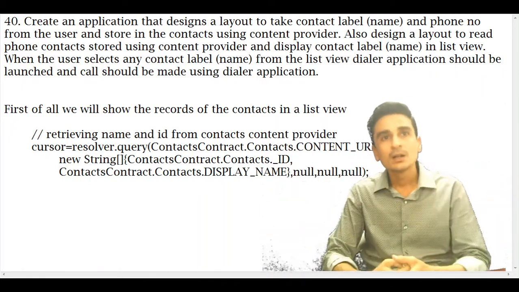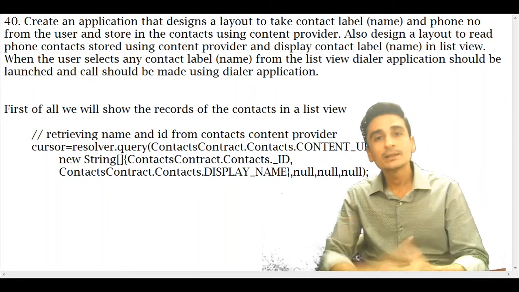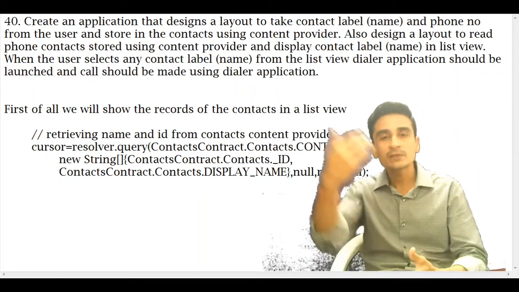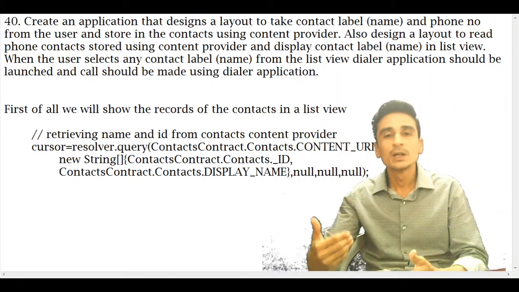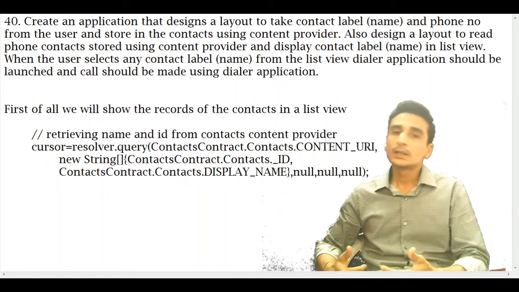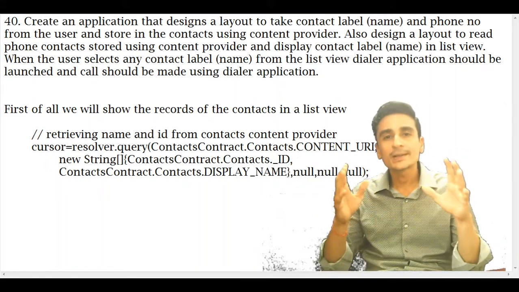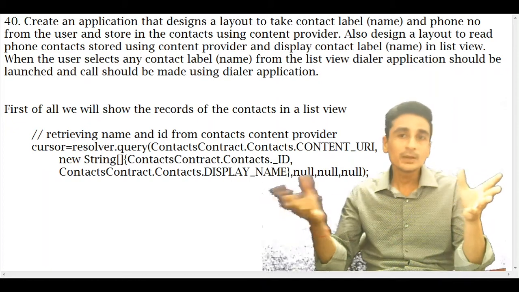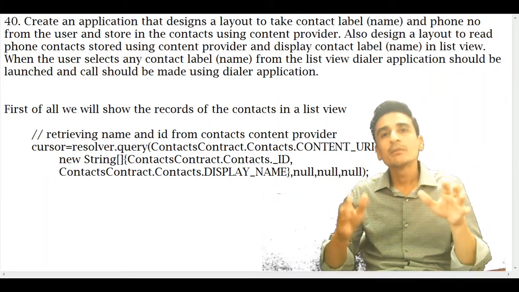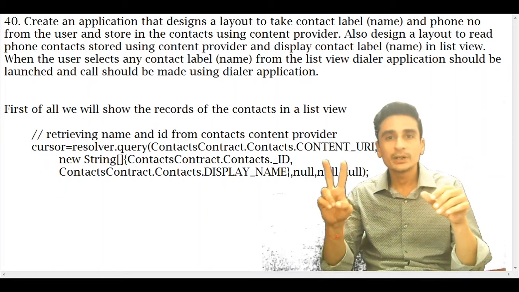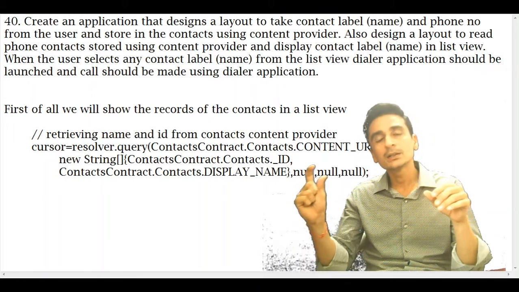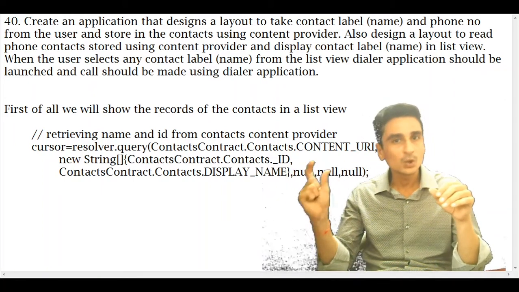Then only we can easily read that column. So in this example, we will show all the records of the contact content provider in our list view. There are many columns available in the contact content provider. All these columns may not fit in our single list view item. Here what will we do? We will read two columns of the content provider, that will be the name and mobile number of a particular contact.